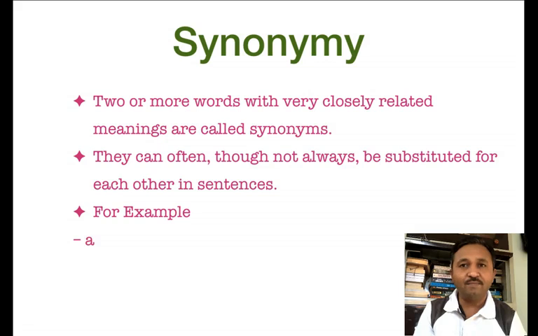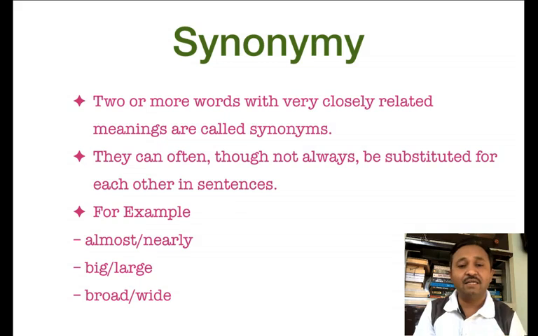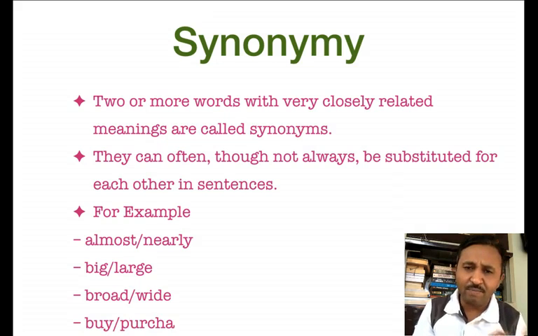For example, almost and nearly. Big and large. Broad means wide. Then buy: when I say I buy a mobile, or I purchase a mobile, I mean the same thing. Freedom and liberty are also synonym words.